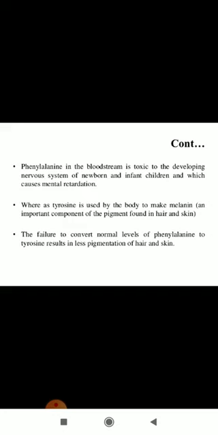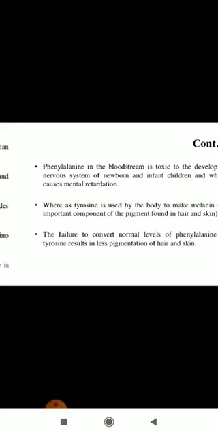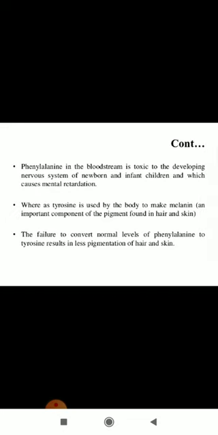Whereas tyrosine is used by the body to make melanin. Both are amino acids: phenylalanine is an amino acid, and tyrosine is also an amino acid. When phenylalanine accumulates in the bloodstream, it causes the symptoms known as phenylketonuria. If it gets converted into tyrosine, the tyrosine is used for the synthesis of the melanin pigment, an important component of the pigment found in hair and skin. The failure to convert normal levels of phenylalanine to tyrosine results in less pigmentation of hair and skin. So this disease is known as phenylketonuria.